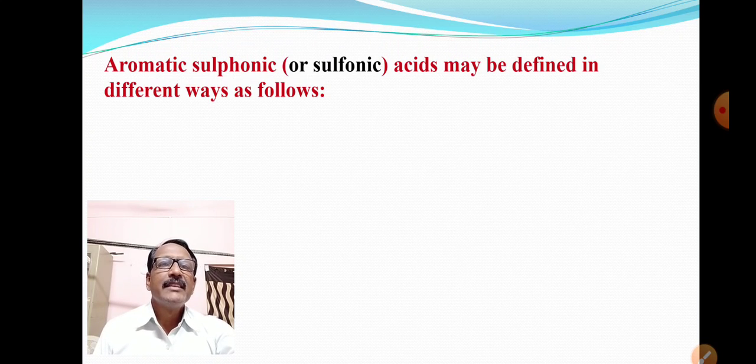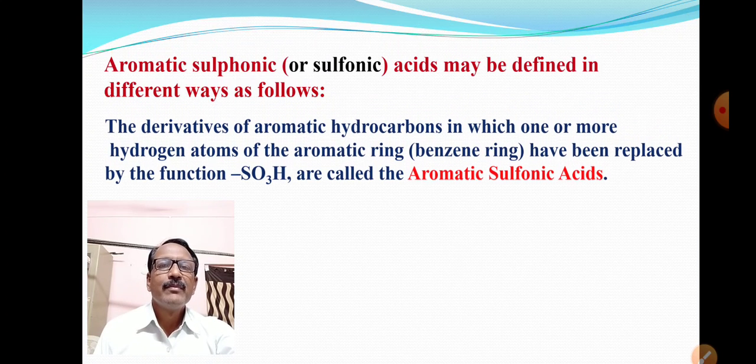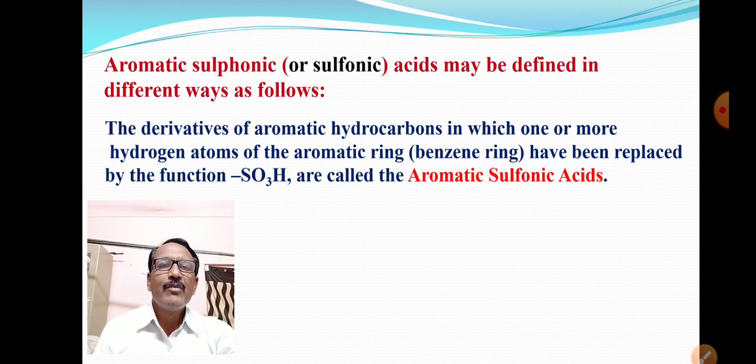Aromatic sulfonic acids may be defined in different ways as follows. The derivatives of aromatic hydrocarbons in which one or more hydrogen atoms of the aromatic ring, that is benzene ring, have been replaced by the functional group SO3H are called the aromatic sulfonic acids. This is one more definition.